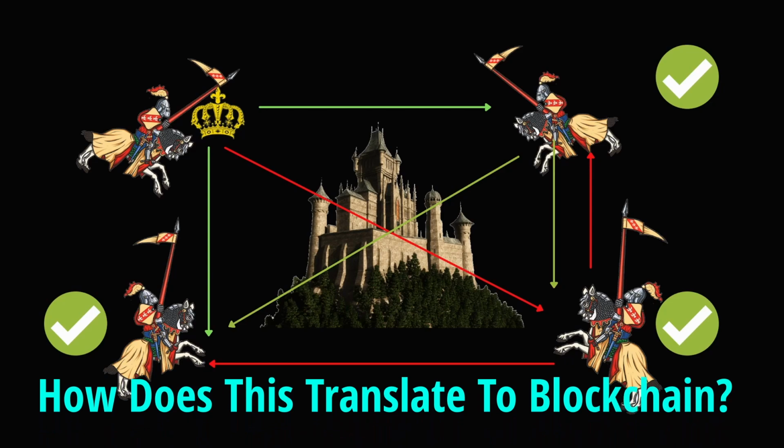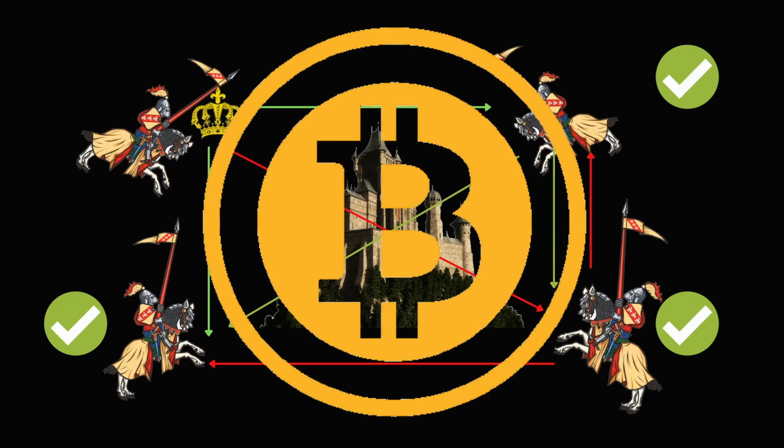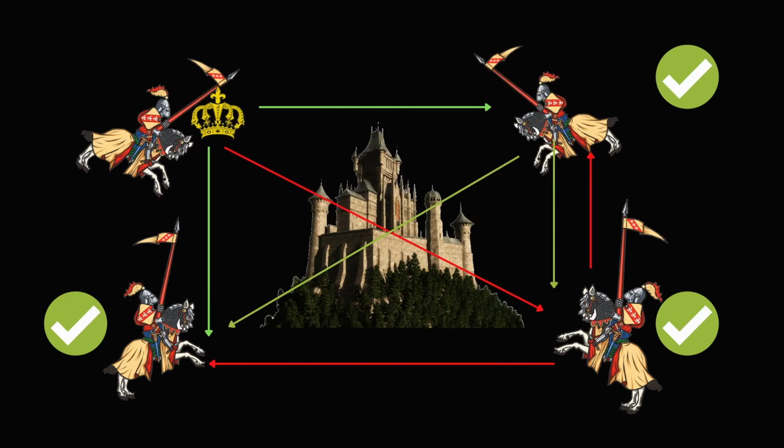Okay, but how does this translate to blockchain? Now in blockchain, let's say you have Bitcoin. We might have someone trying to hack the system to steal money or Bitcoin. And we need to come up with a consensus protocol to make sure that the system is tolerant. And this kind of system of Byzantine fault tolerance is used in airplanes too, because you have all these measurements and signals coming through, and you need to agree on something to coordinate the air traffic. Now you can't have one or two airplanes just fail and crash. The airplane has to have tolerant characteristics to keep going, even if some part fails and they can't coordinate.